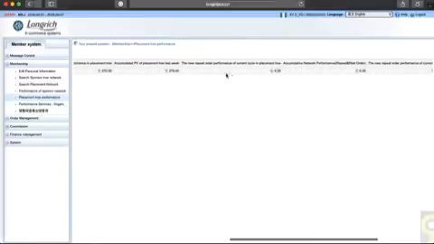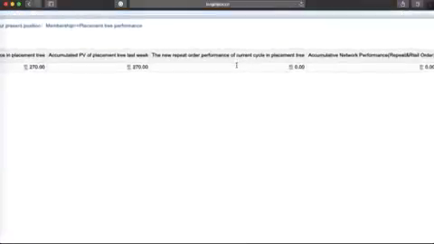They have the new repeat order performance of current cycle in placement tree. In other words, in this placement tree, what has happened as a new repeat order? Don't forget we have 4 types of orders. You have the fresh purchase, you have upgrade, you have retail, and you have repeat.